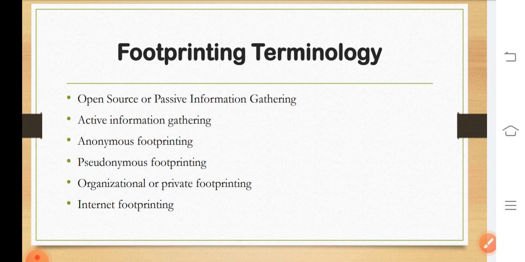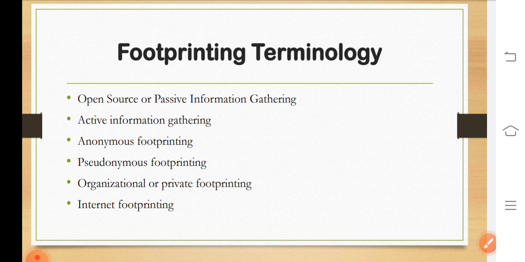This information may be published under a different name, or the author may have a well-established pen name, or the author may be a corporate or government official and be prohibited from posting under his or her original name. Irrespective of the reason for hiding the author's name, collecting information from such sources is called pseudonymous footprinting.